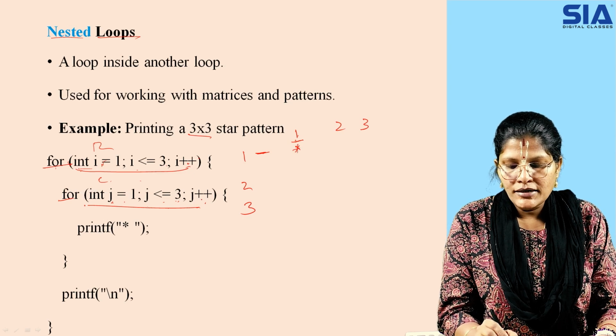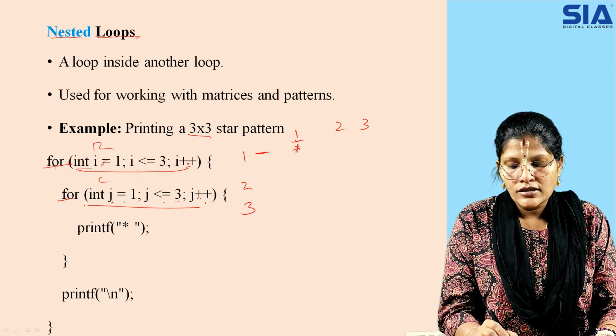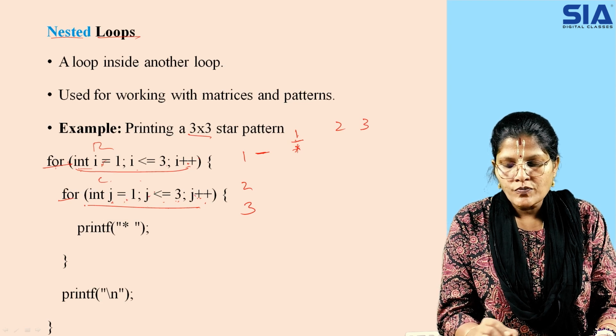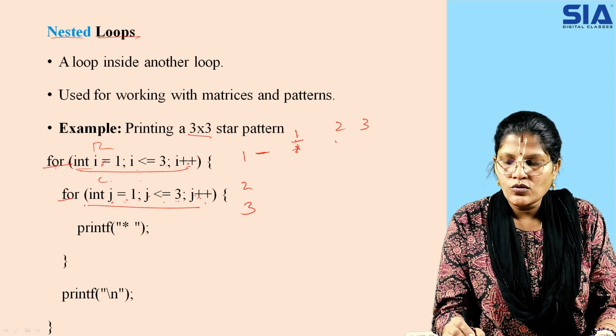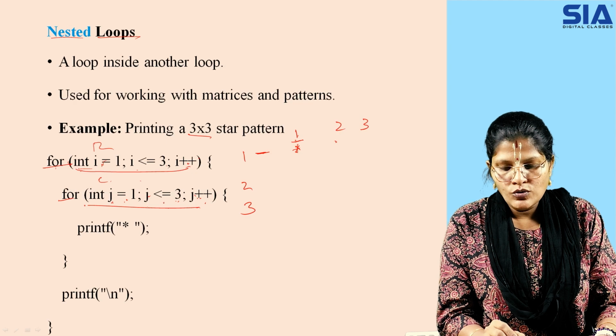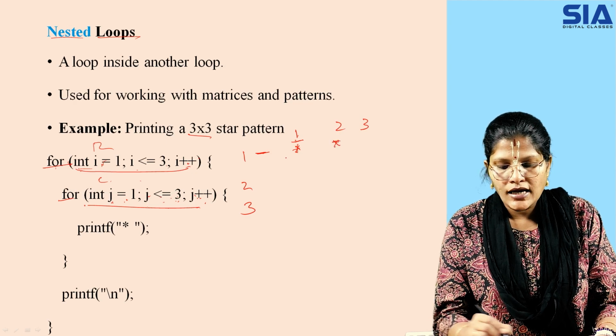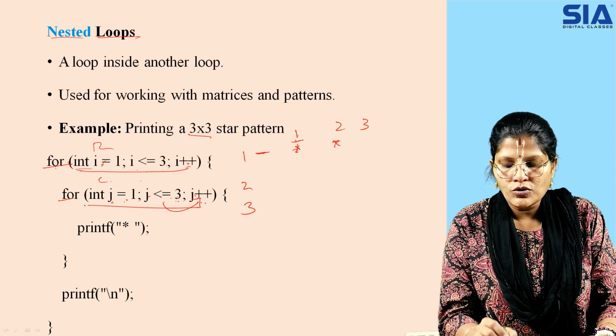Then again you are incrementing your j value. J value is nothing but +1. Previously it was 1, now it is incremented to 2. So it moves its cursor and goes to the second point where 2 is less than or equal to 3. It is true, so it will print the star and increment its value by +1 again.